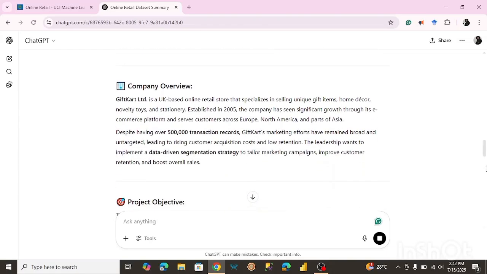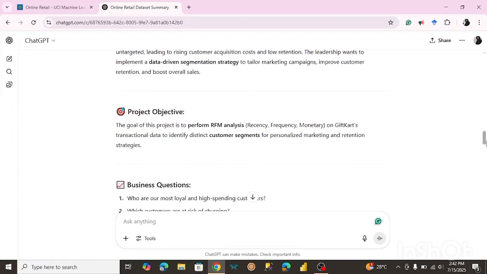So it's just showing us a company overview. It managed to give us a fictional company name, right? So yeah, just some overview stuff and the amount of records it has. Okay, the leadership wants to implement a data-driven segmentation strategy to tailor marketing campaigns, improve customer retention, and boost overall sales. Okay, so that's the goal of the company.